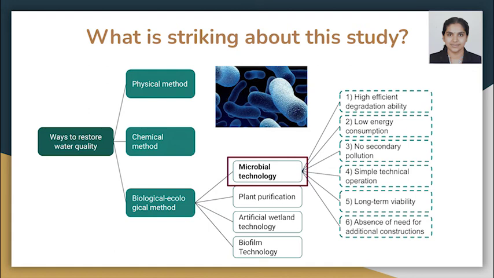Among all these methods, microbial technology stands out for its advantages: high efficient degradation ability, low energy consumption, no secondary pollution, simple technical operation, long-term viability, and absence of need for additional constructions. Thus, from this paper, the Chengnan River was treated with microbial remediation technology, and the results indicate that the bioremediation technology of directly adding microbial agent, mainly aimed at the degradation of ammonia nitrogen, can eliminate the black odor phenomenon of the river and improve the water quality.